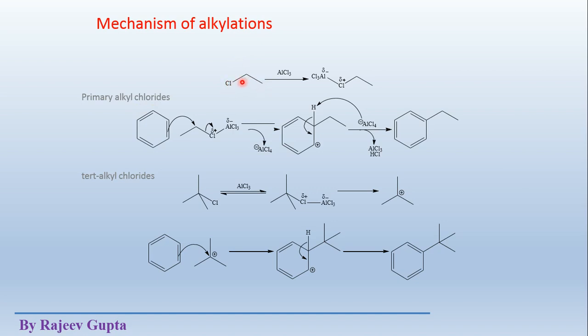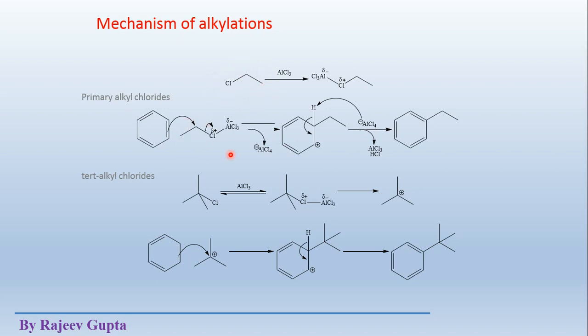This is a primary alkyl chloride, simply ethyl chloride. Both the carbon atoms in ethyl chloride are 1 degree, so there is no possibility of rearrangement because no 2 degree or 3 degree carbon atoms are present in this molecule.